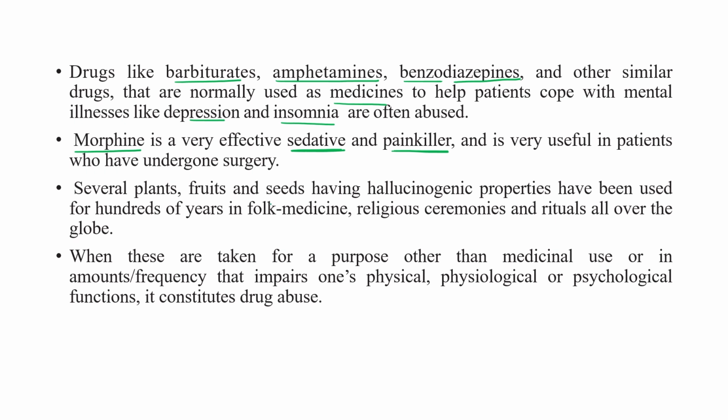And for thousands of years, in folk medicine and in some religious ceremonies and rituals all over the globe, they have been used for ritual purposes. But as we have just discussed, if these are taken for a purpose other than their medicinal use, or very frequently, then we can use the drug abuse category for those people.